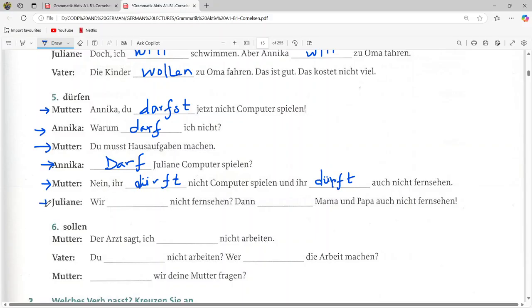Now Julian is saying wir. So for we, the conjugation is dürfen. "Wir dürfen nicht fernsehen." We are not allowed to watch TV. Dann, so Mama und Papa. So this is a plural, and for plural the conjugation of dürfen is also dürfen. "Dann dürfen Mama und Papa auch nicht fernsehen." Then the parents are not allowed to watch TV also.